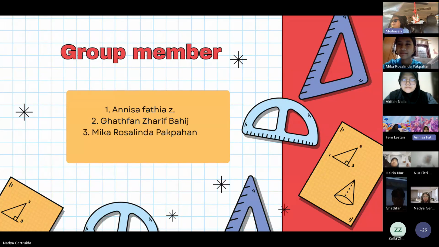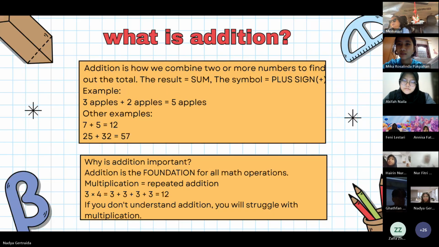The first material will be presented by me, addition and subtraction. Next slide. Okay, what is addition? Addition is actually the first mathematical operation we learned when we were kids. Back then, we were taught that 1 added to 1, the sum is 2. That is called addition. Addition is how we combine two or more numbers to find out the total. The result of this addition is called the sum. The symbol used is the plus sign.